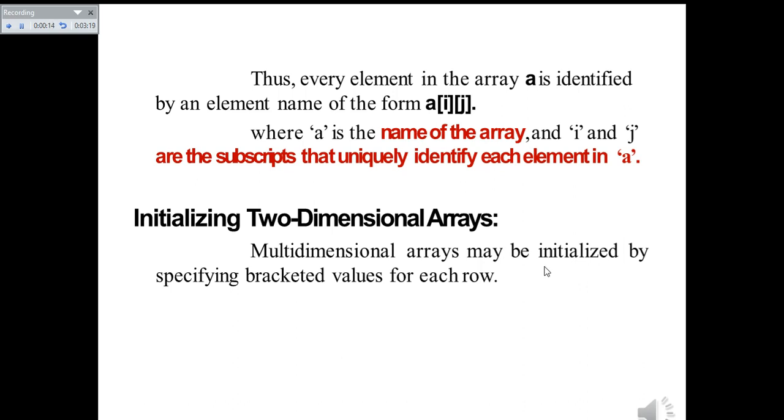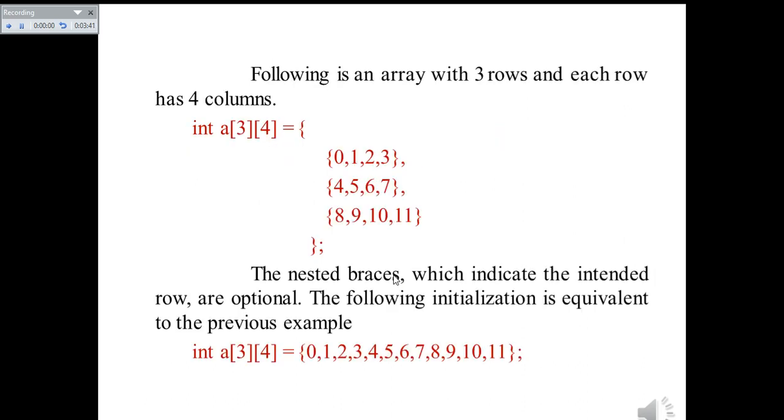Initializing two-dimensional arrays. Multi-dimensional arrays may be initialized by specifying bracketed values for each row. Now let's see how to initialize the two-dimensional array. The initialization of a two-dimensional array is similar, but you have to initialize the corresponding rows with the corresponding number of column values. That's how you have to initialize the two-dimensional arrays.